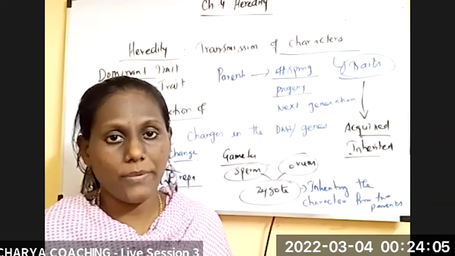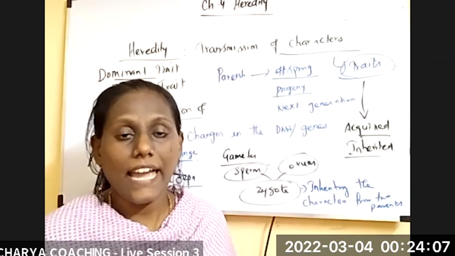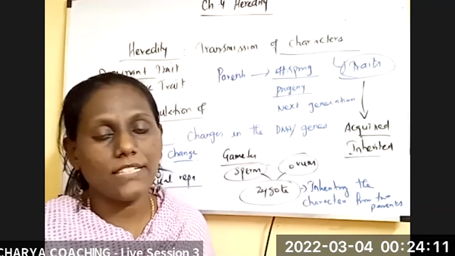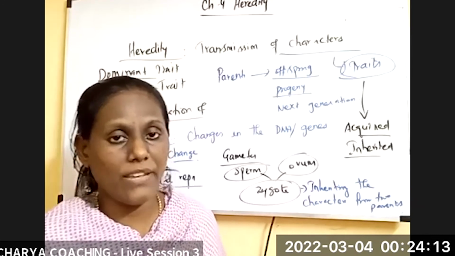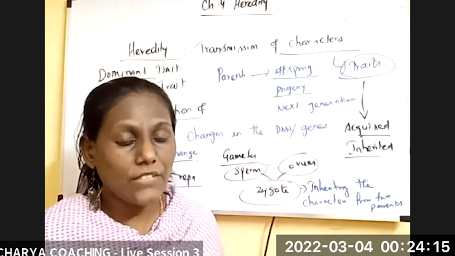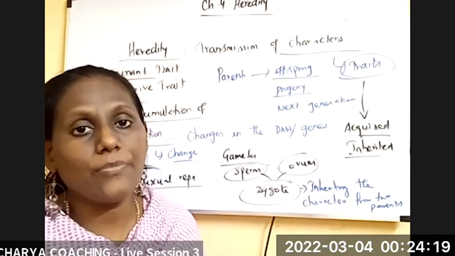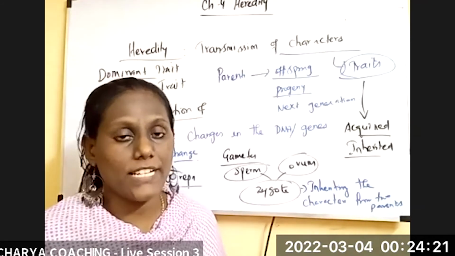For example, father and mother each have some characters. The character which is expressed in the child from the father is the dominant one that has been expressed.